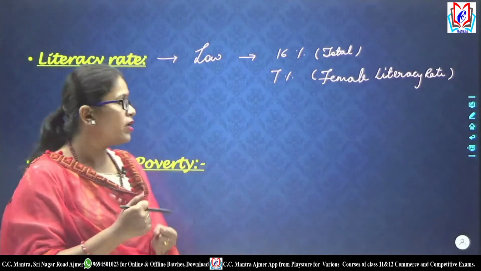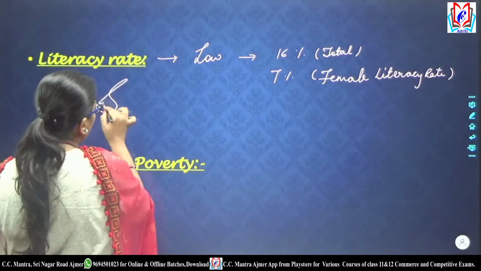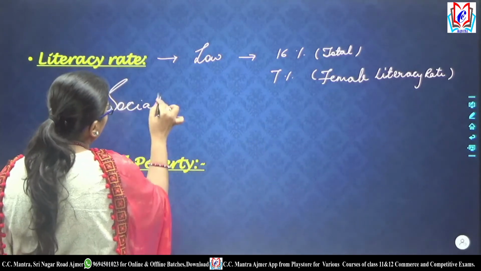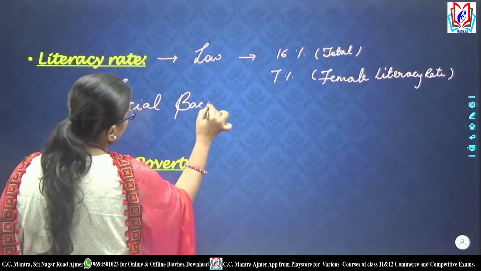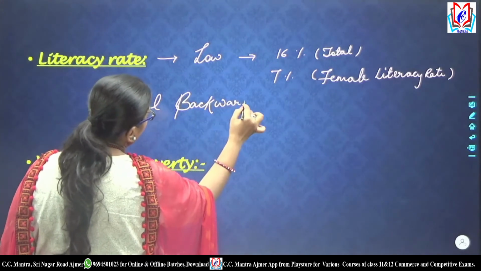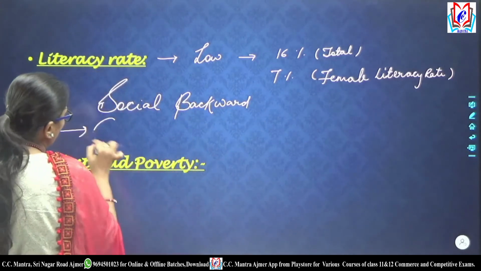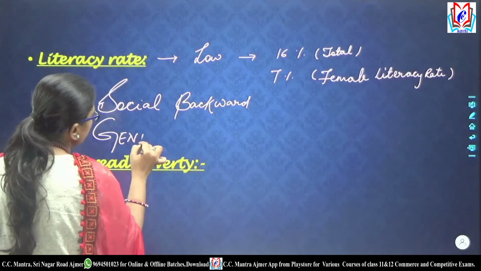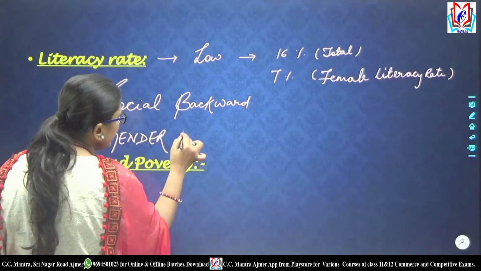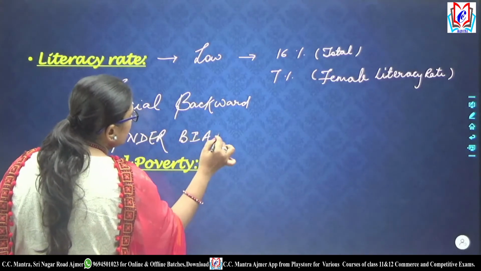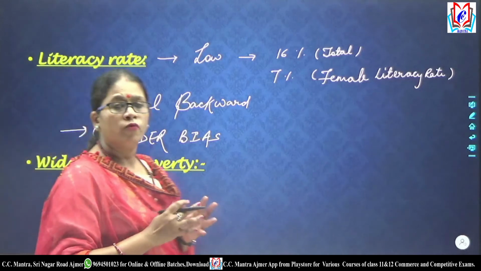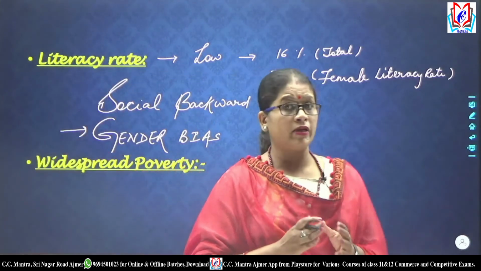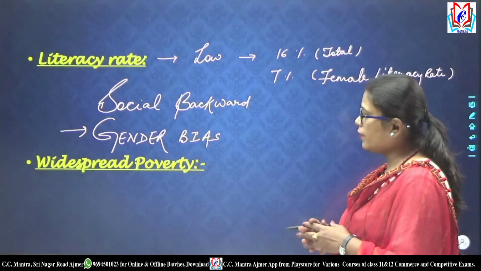दो चीजों को ये reveal करता है कि the country was socially backward, and along with this it reveals that there was a gender bias in the country. Country में gender bias था. Males were given preference over females, यानी कि मेल को फीमेल से ज़्यादा प्रेफरेंस मिल रही थी.